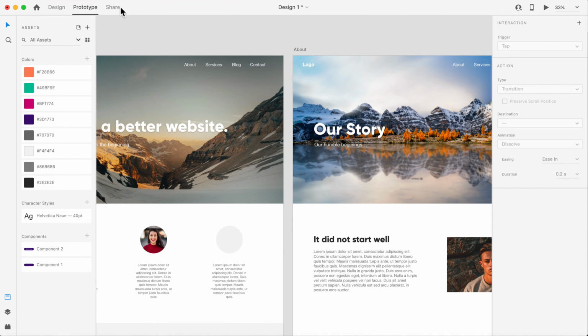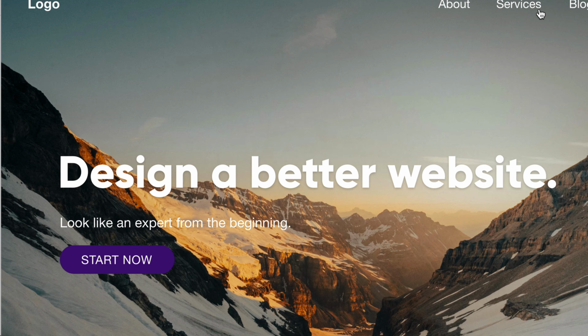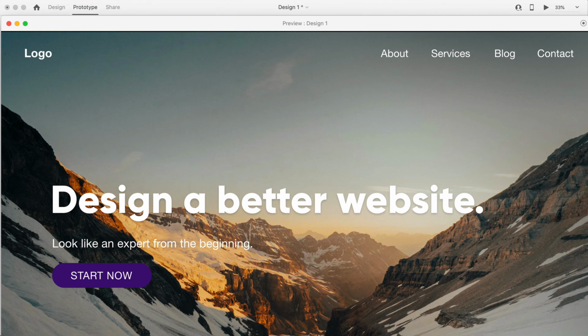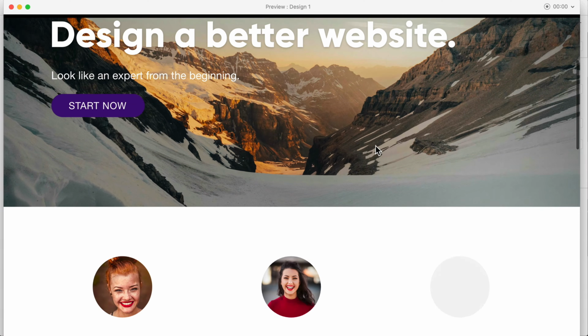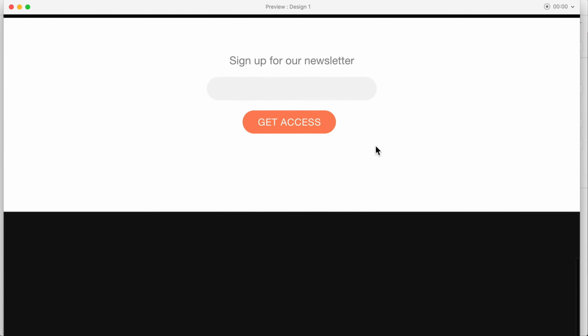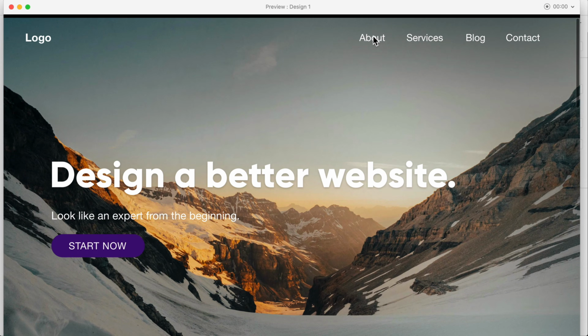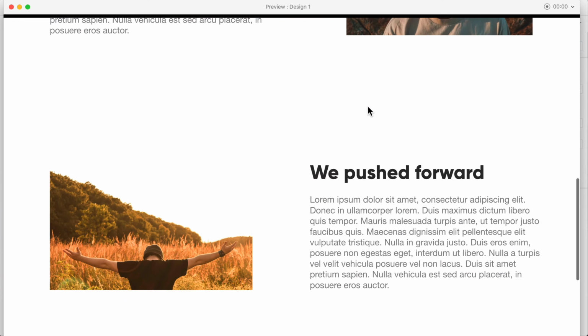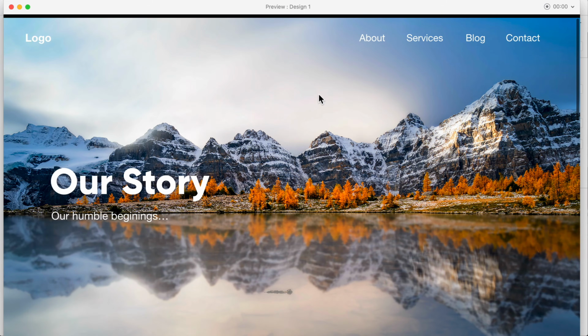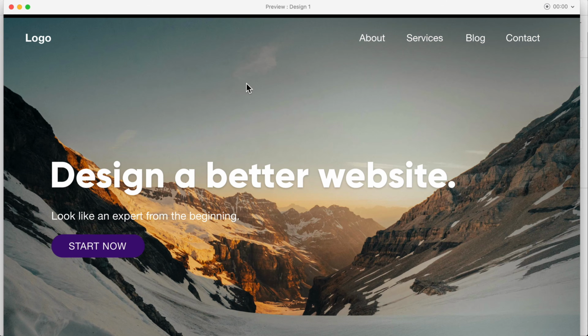So we can click on the play button over here. All right, so I'm going to minimize it a little bit. Okay, so here you have the whole design, just like that. And then let's say we click on about, it's going to link to your about page, right? So it's really awesome. And once we click on logo, it's going to link back.